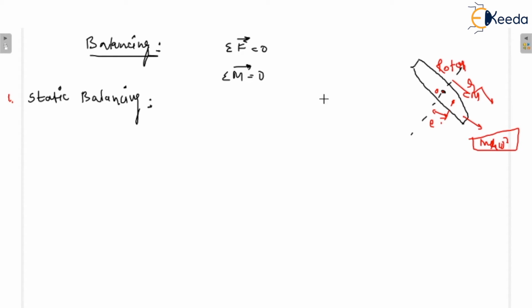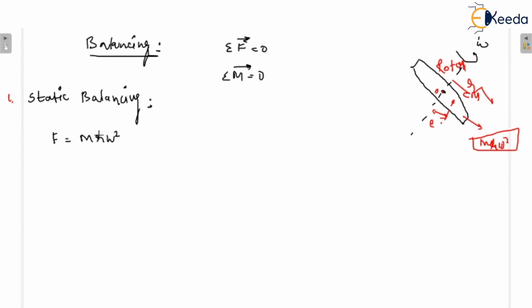We know that F is equal to m r omega square. You can see in the equation, omega will be constant because the rotor has a constant angular velocity omega.